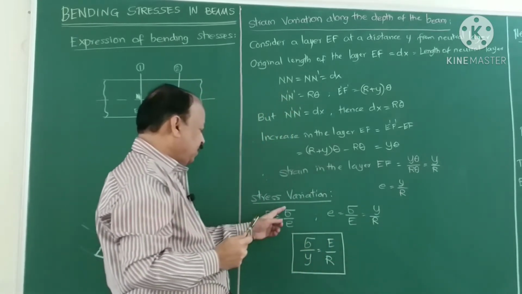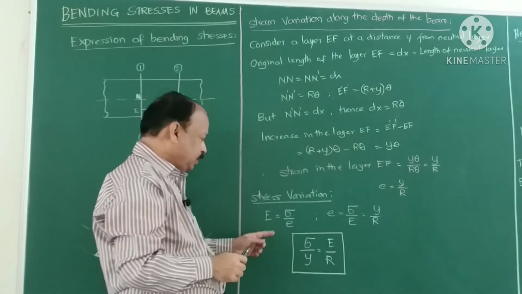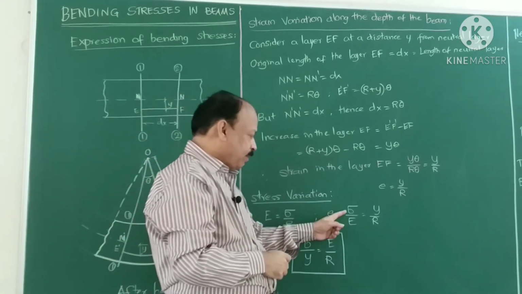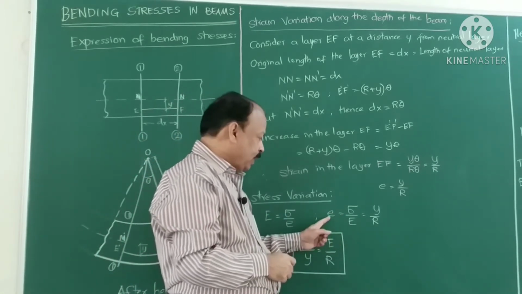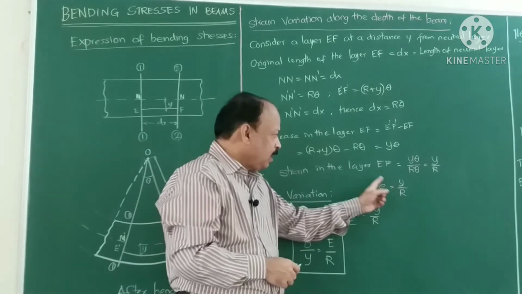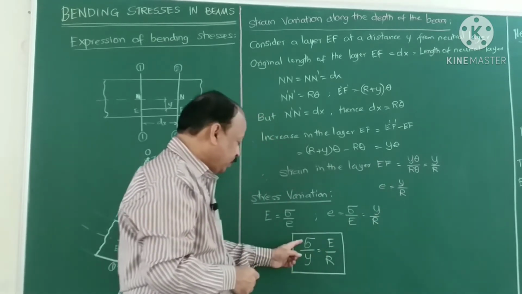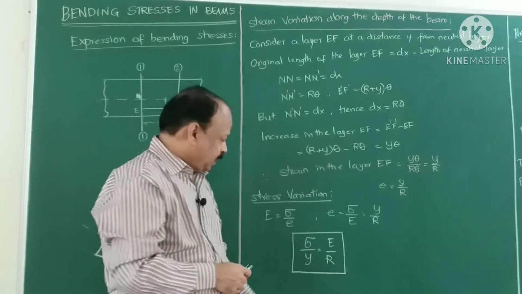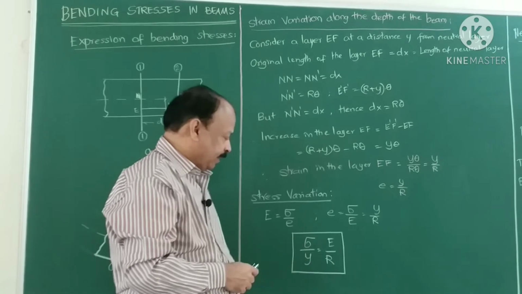So the stress variation will be equal to, we know that Young's modulus is equal to stress divided by strain. So strain is equal to stress divided by Young's modulus. We know that strain is equal to y by r from this relation. Therefore, sigma by y is equal to E by r, which is the relation between stress and strain.